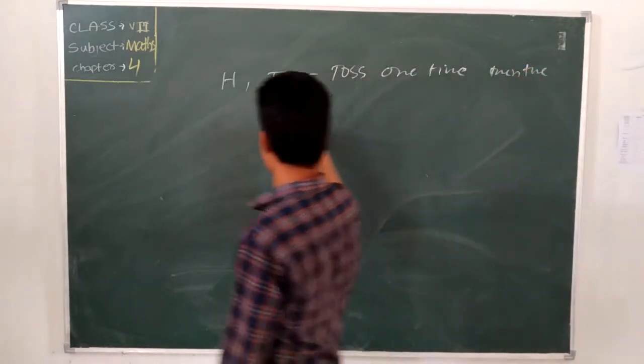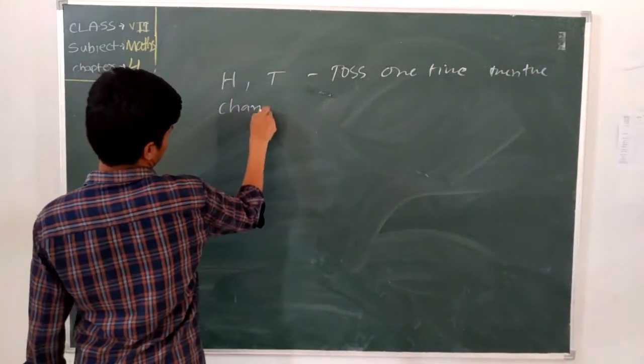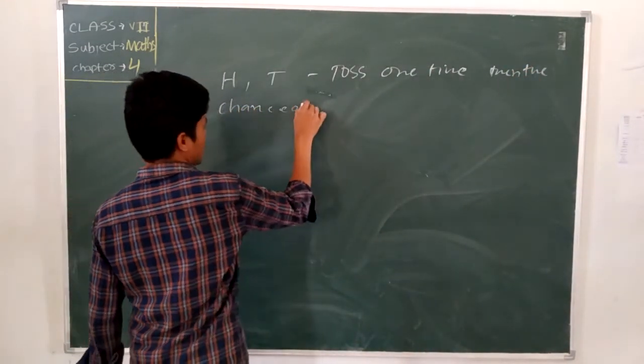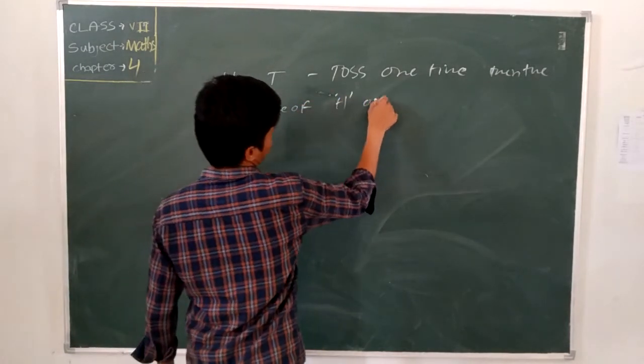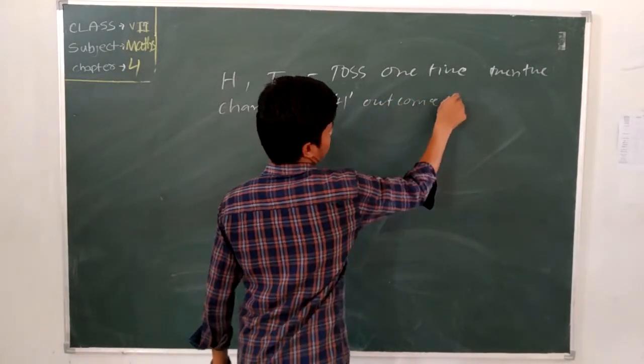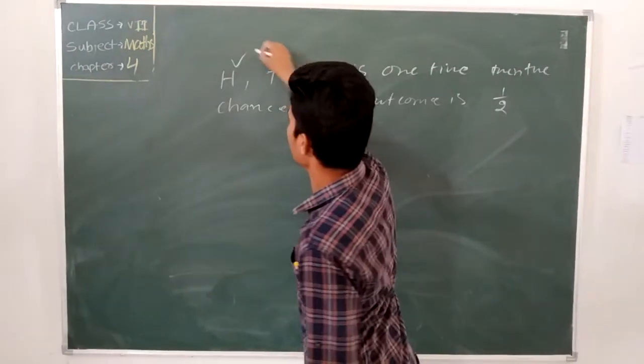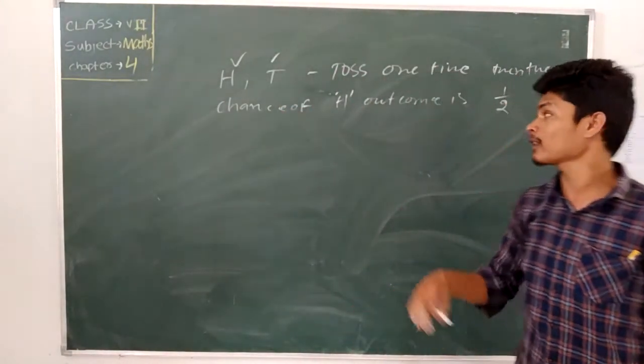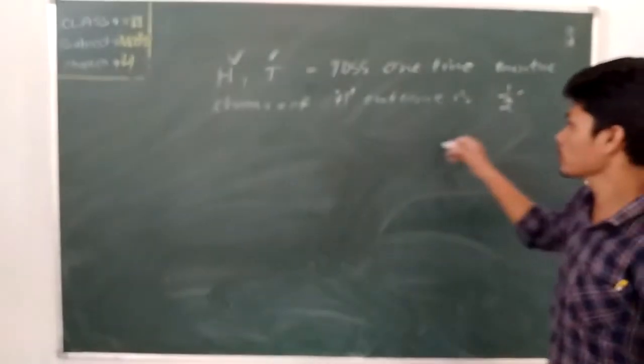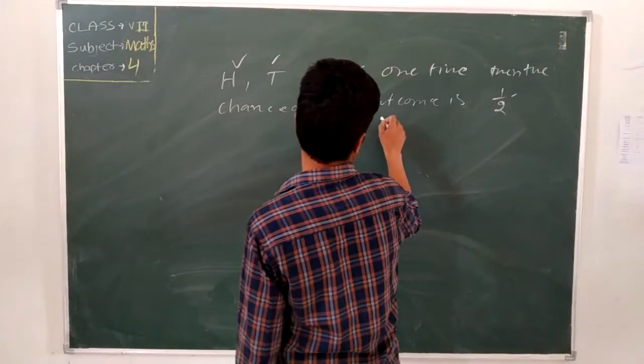then the chance of head outcome is what? 1/2, because how many sides are there? Head and tail. If we toss, then the head outcome is what? 1/2. Same for the tail outcome.